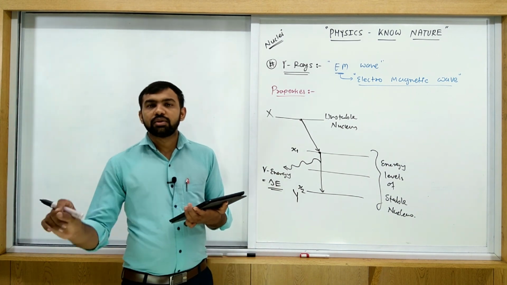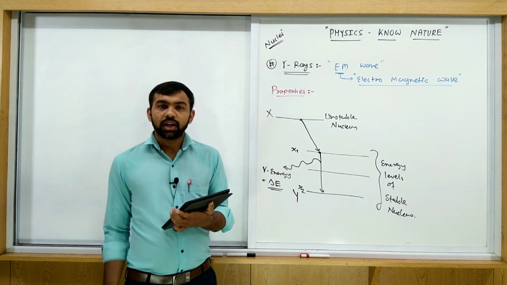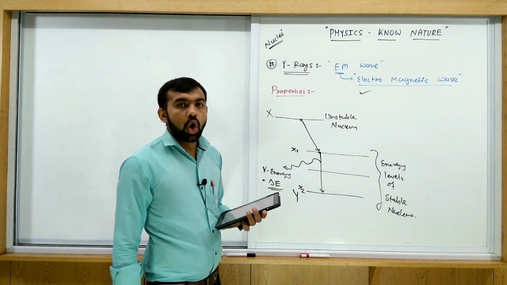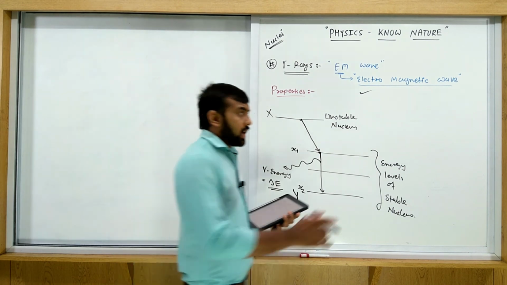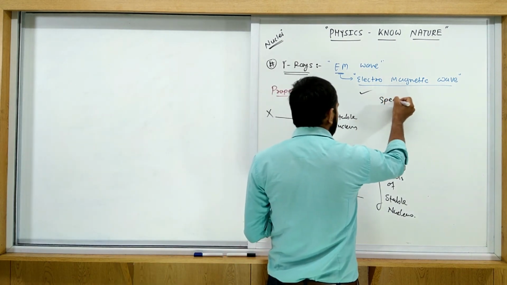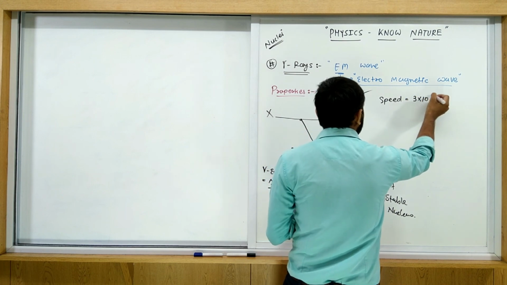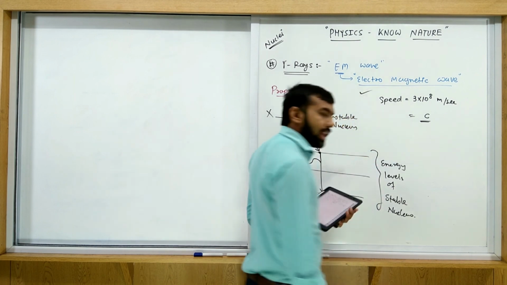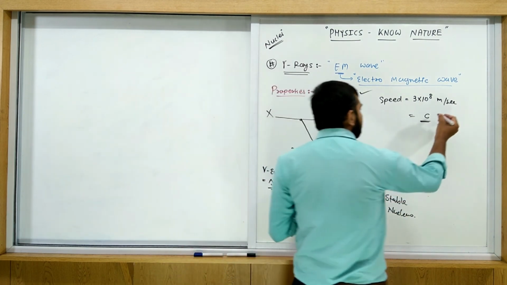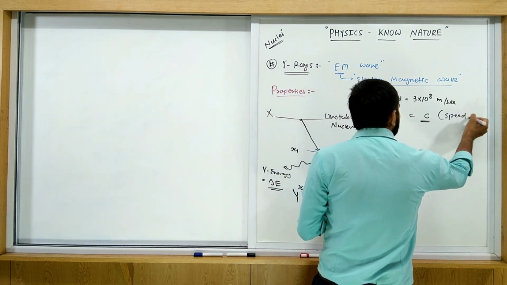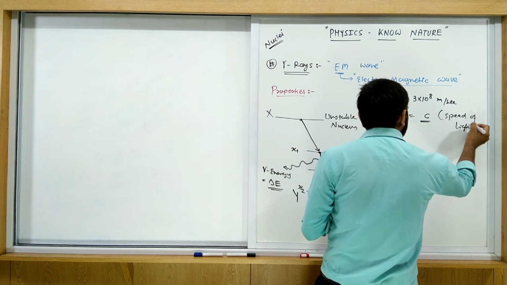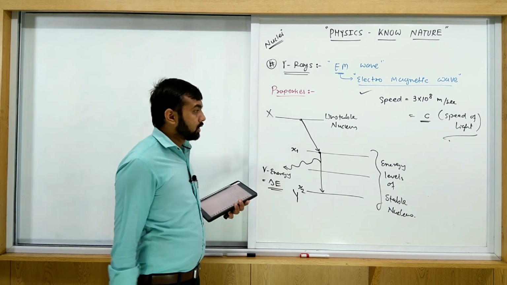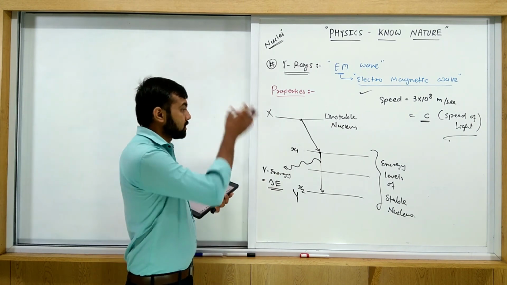Gamma rays is an EM wave, so all EM waves have the same speed, equal to 3 into 10 raised to 8 meter per second. That is equal to c, the speed of light. Okay, all of you guys note these reasons of particular properties in your books.